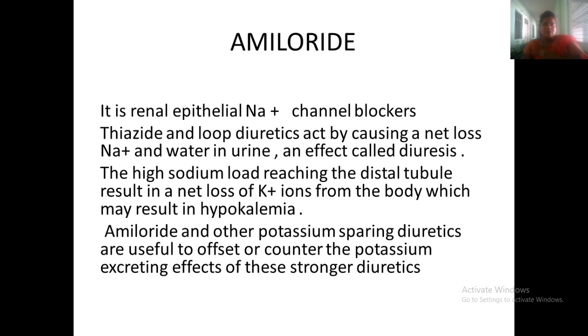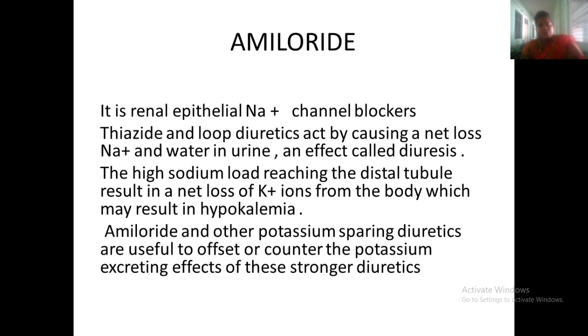So amiloride. What is amiloride? It is a renal epithelial sodium channel blocker. So this will block the sodium channels. Thiazides and loop diuretics act by causing net loss of sodium and water in the urine, an effect called diuresis.